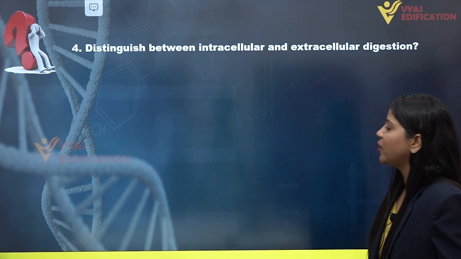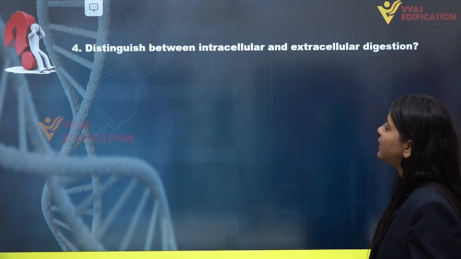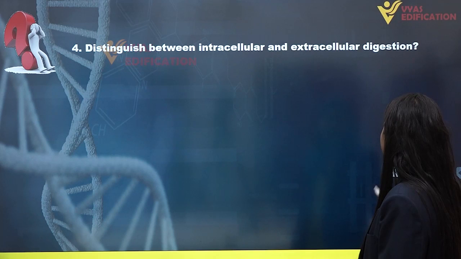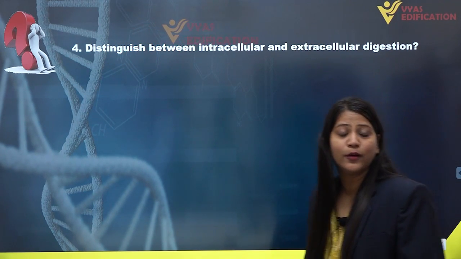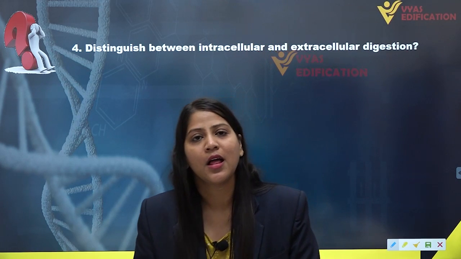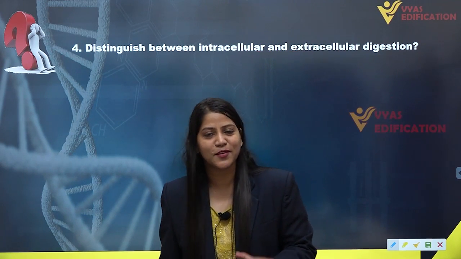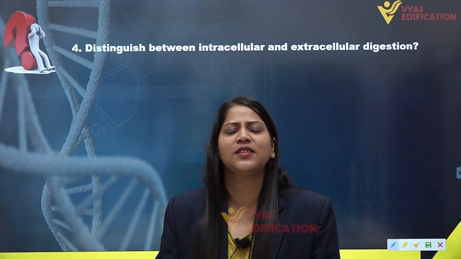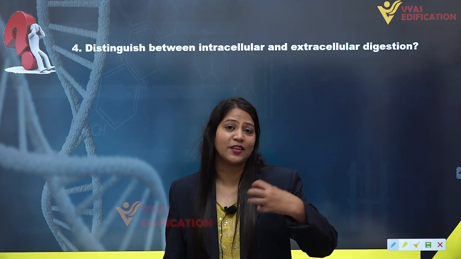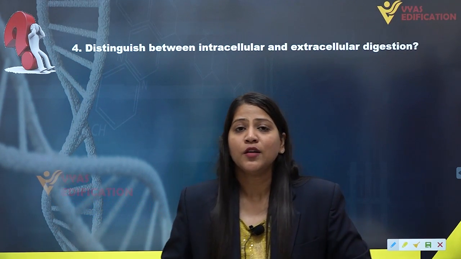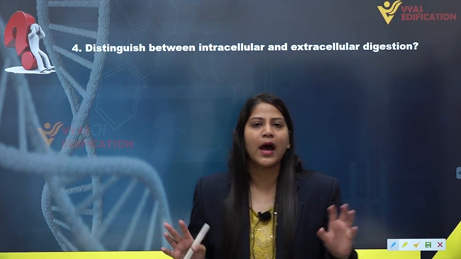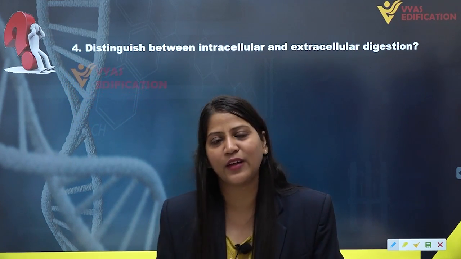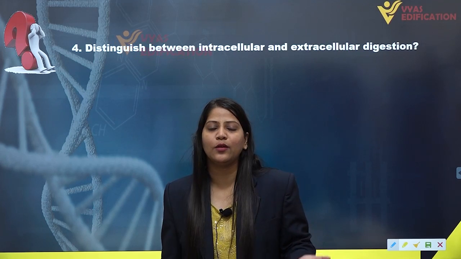Our next question is question number 4 on the screen: distinguish between intracellular and extracellular digestion. Now we have to clearly differentiate between intracellular as well as extracellular digestion. You know what digestion is: a process by which we break down complex food substances into simpler forms to digest them easily and to get nutrition easily. This process occurs in all animals. Now we have 2 kinds of digestion: intracellular digestion as well as extracellular digestion.